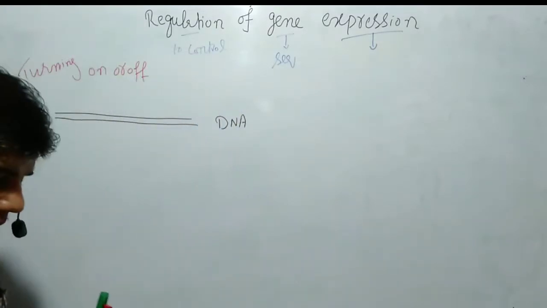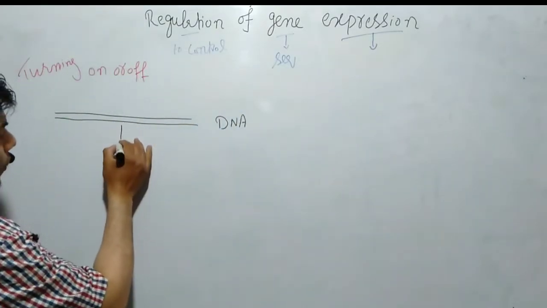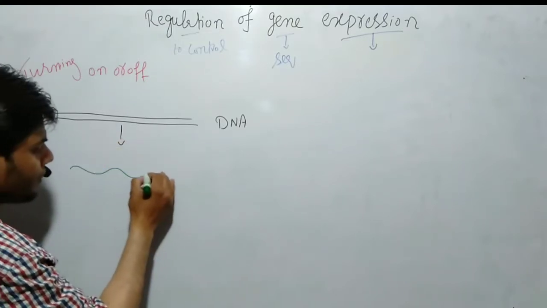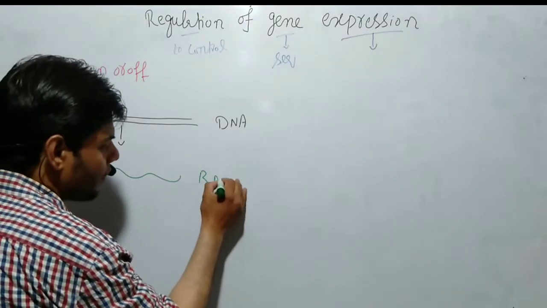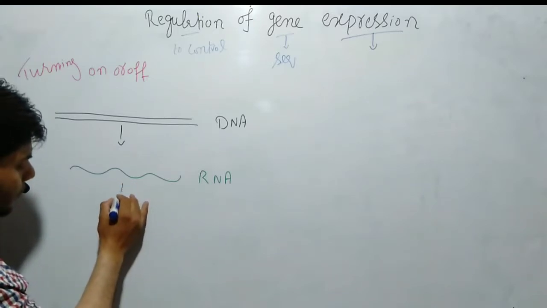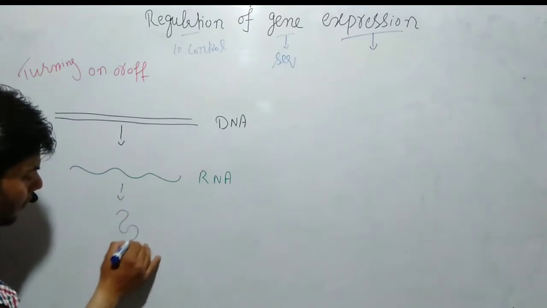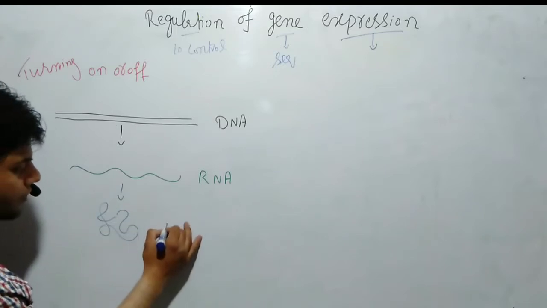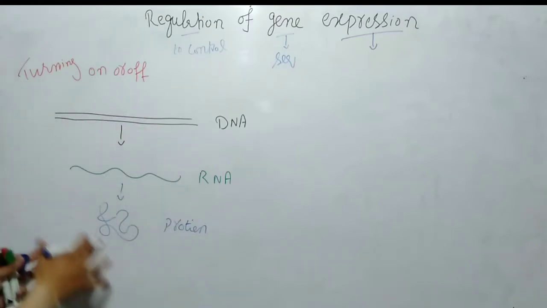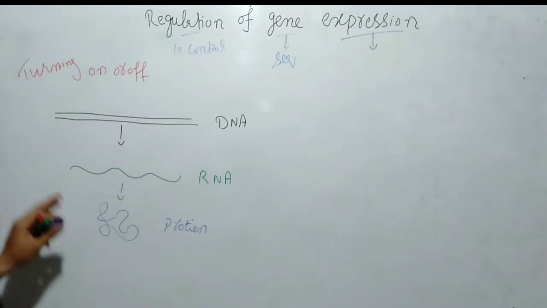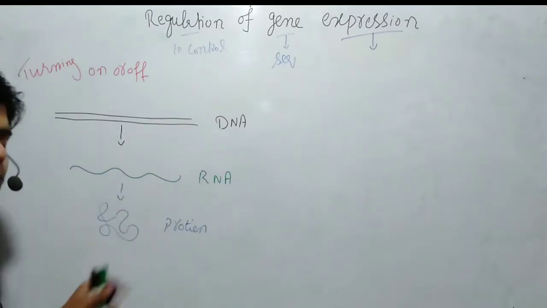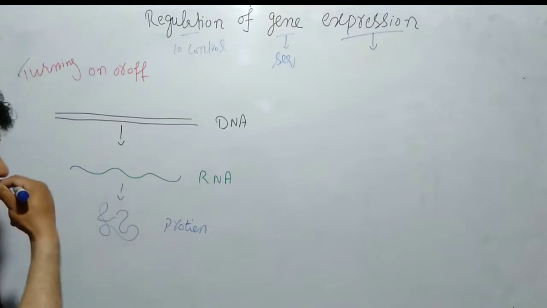From this DNA we get RNA, and from RNA we get the protein. This process is called the central dogma of cell biology. This is not the complete process of the central dogma, but somehow we call it that.